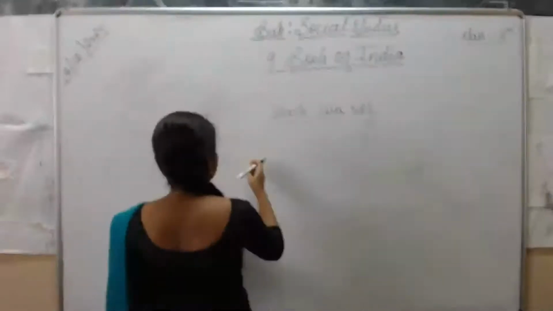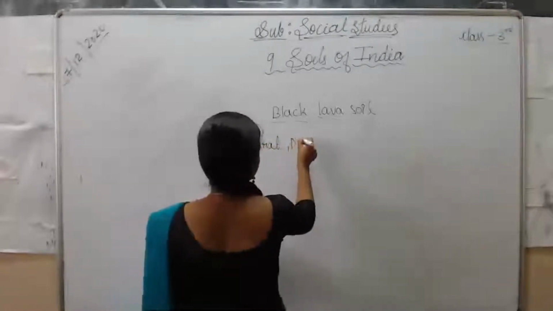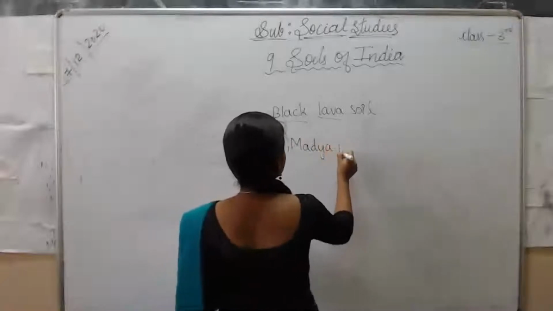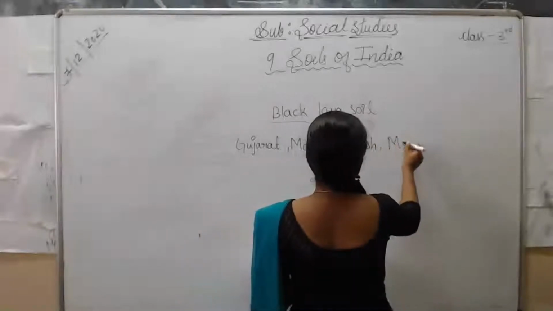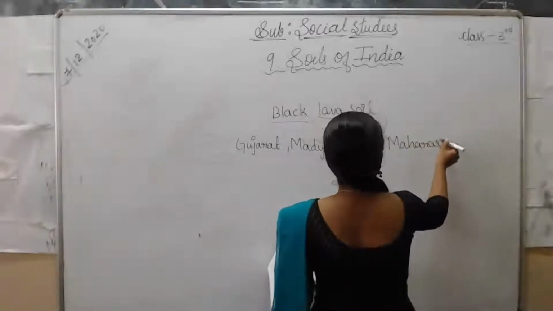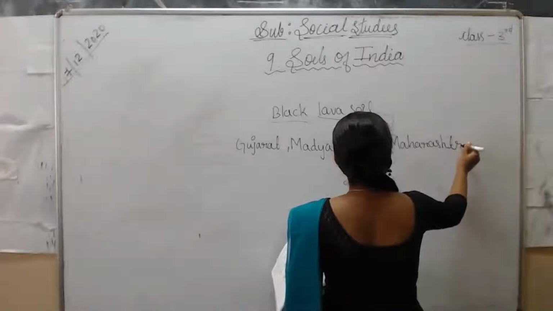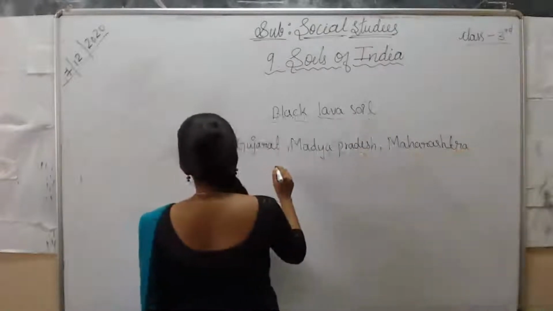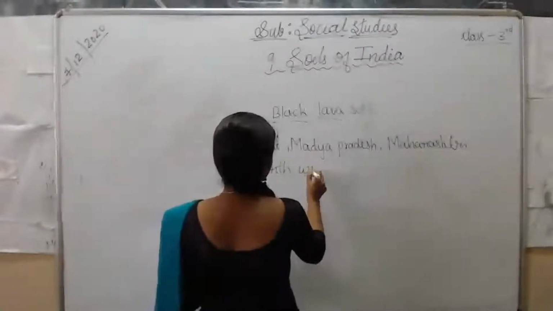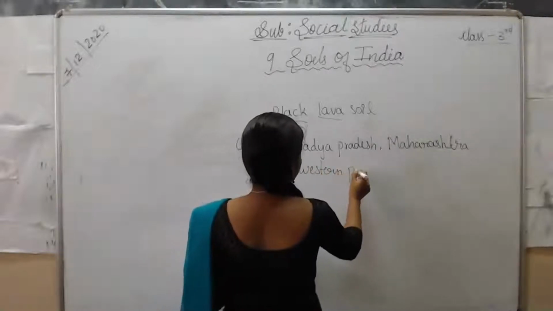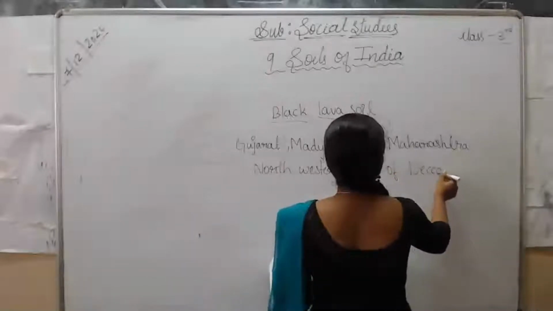The states where you can find black soil are Gujarat, Madhya Pradesh, Maharashtra, and the northwestern part of the Deccan Plateau.